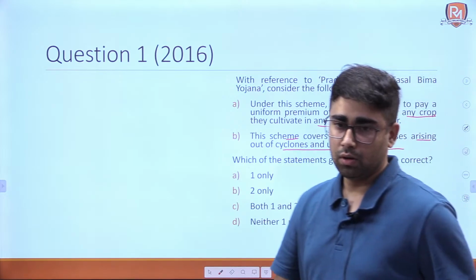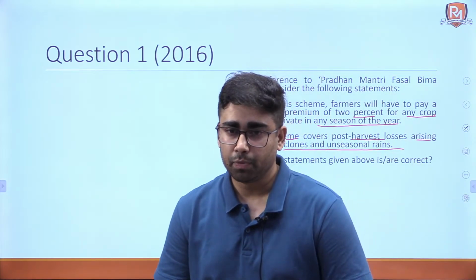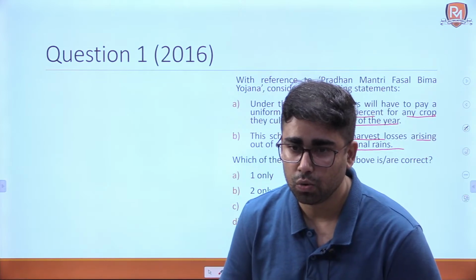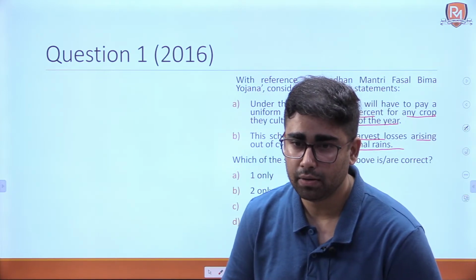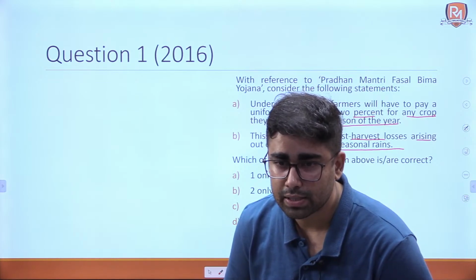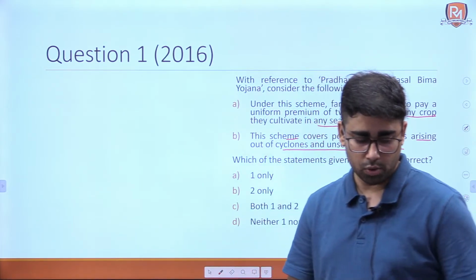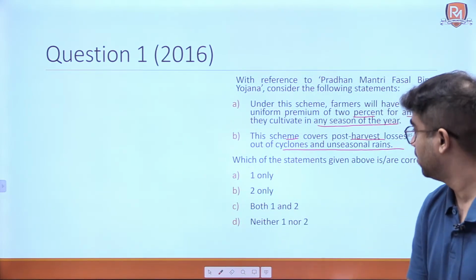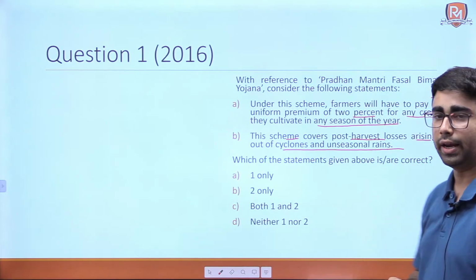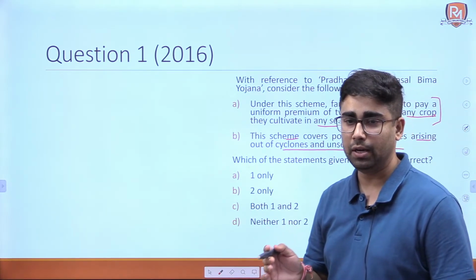Okay. Kanvi is saying B, Vishal is saying B, Shreyans is saying 2, Rohit is saying B, Ritu is saying D, Anju is saying B. So, most of you are correct. We already saw that this statement is not correct, because there are different premiums.